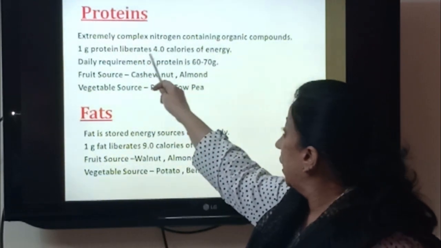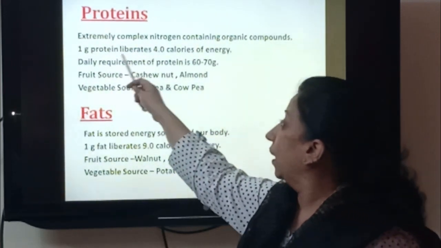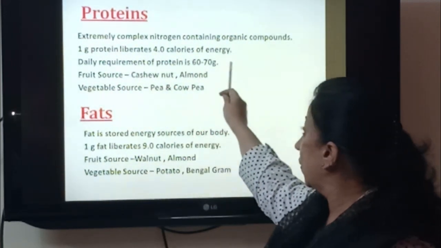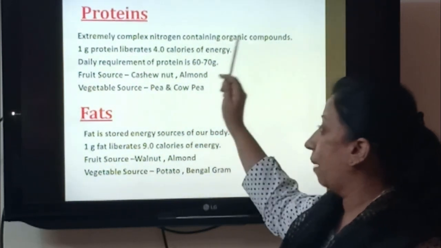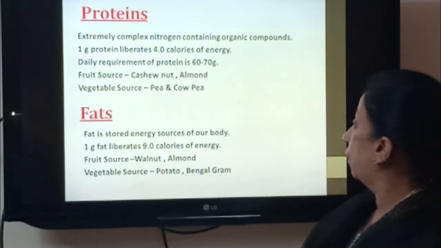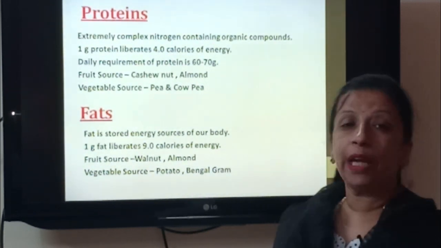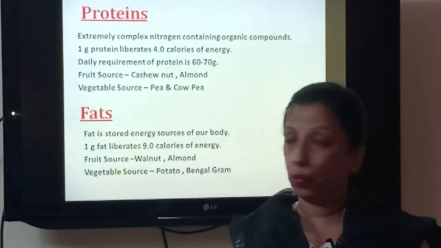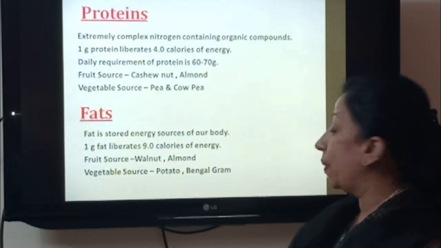1 gram of protein liberates 4 calories of energy. I think all of you should know this. 1 gram of protein liberates 4 calories of energy, and the daily requirement of protein is 60 to 70 grams. The fruits from which we get proteins are cashew nut and almond, and from vegetables like pea and cowpea we get protein. The next important element which is required for our growth and development is fat.